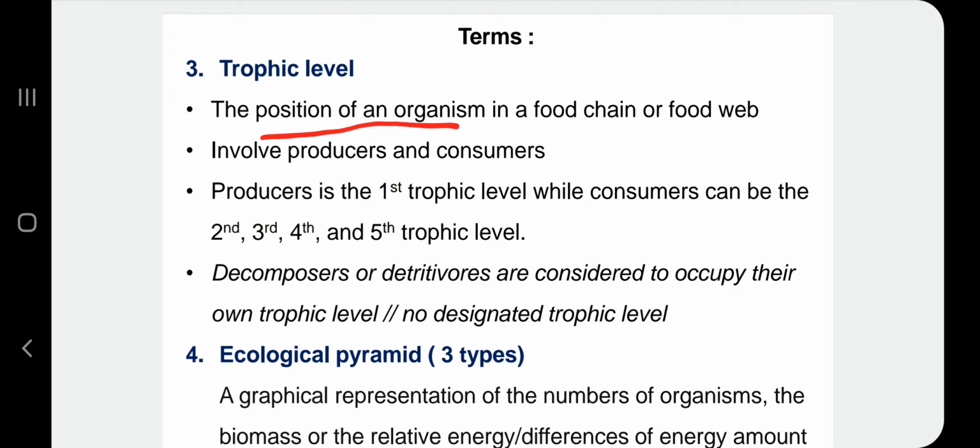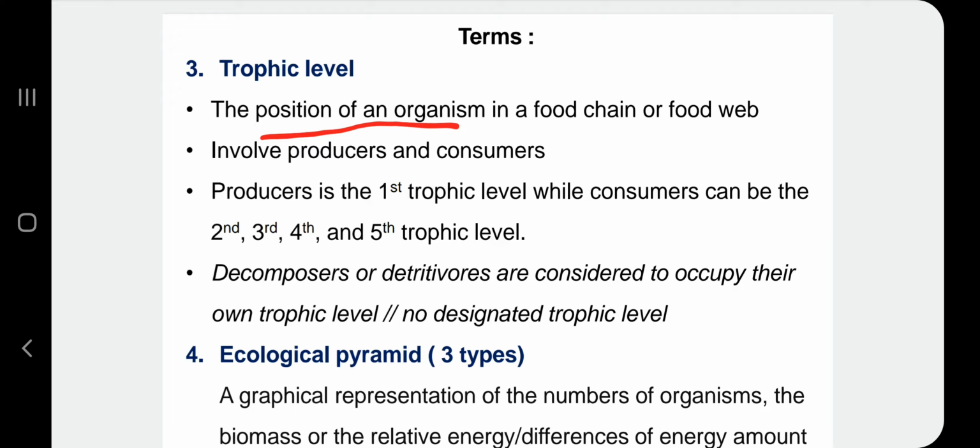Okay, and then trophic level involves producers and consumers. So consumer can be primary consumer, secondary consumer, and so on. And then producer is the first trophic level, while consumer can be the second, third, fourth and fifth trophic level. Usually trophic level dia akan berakhir sampai fifth trophic level sahaja. It won't exceed 5 trophic levels. Okay, later on kita akan discuss lebih kenapa trophic level cannot exceed more than 5 trophic levels.